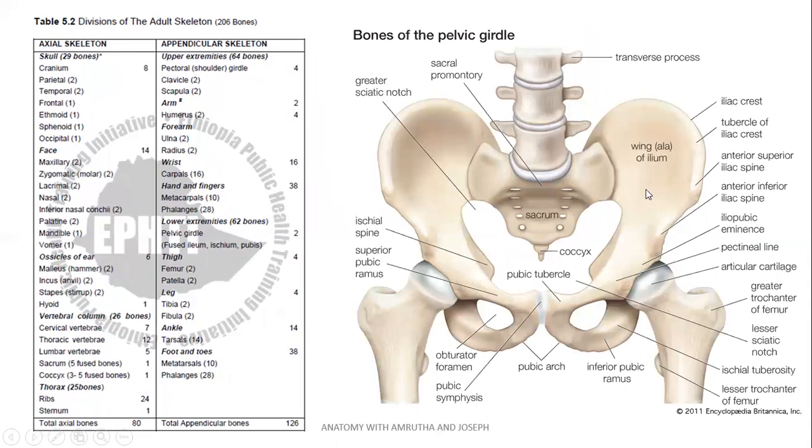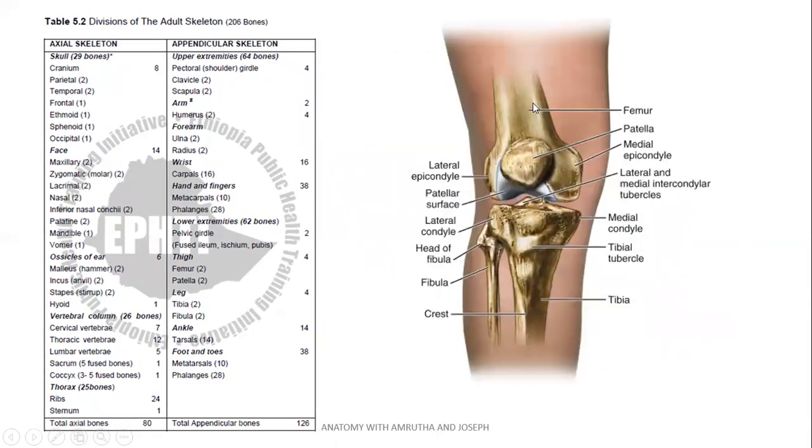Pelvic girdle is formed by the hip bone and sacrum. Hip bone joins with the sacrum, forming sacroiliac joint posteriorly. Anteriorly, 2 hip bones join at pubic symphysis. Pubic symphysis is an example of secondary cartilaginous joint. Bones of thigh. Bone of thigh is femur. Knee joint is formed between femur, tibia, patella. Bones of leg are tibia and fibula. This is an anterior view.